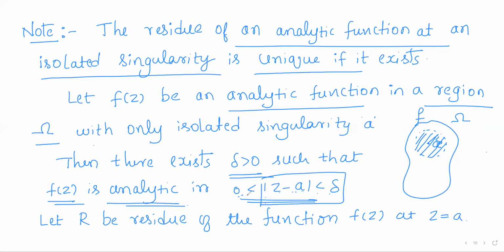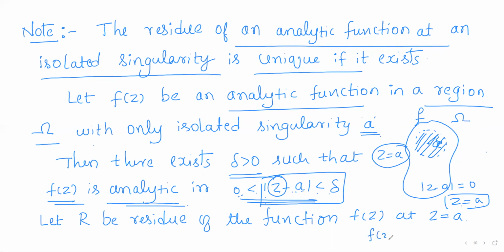So modulus of z minus a is greater than 0, and it cannot be equal to 0. Modulus of z minus a will be equal to 0 whenever z is equal to a. So except at z is equal to a, at all the other points f is analytic, right? Now as f is an analytic function and a is an isolated singularity of f, z is equal to a, we can define the residue of the function f, right?